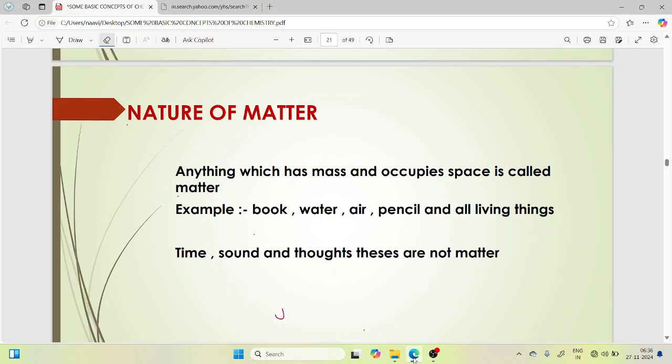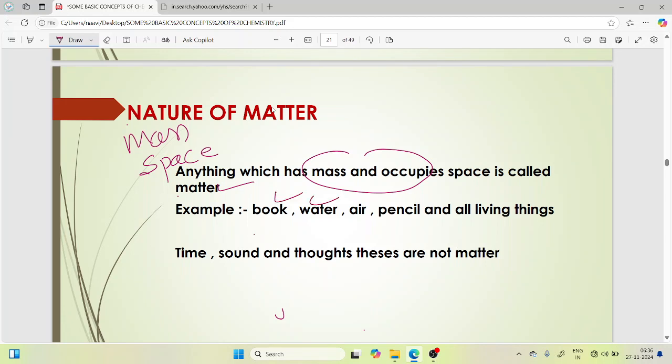So now let's move on to unit number 1, another concept which is called nature of matter. Anything which has a mass and occupies space is called matter. So matter has mass and occupies space. Examples: book, water, air, pencil, all living things. These all have a mass and occupy space.